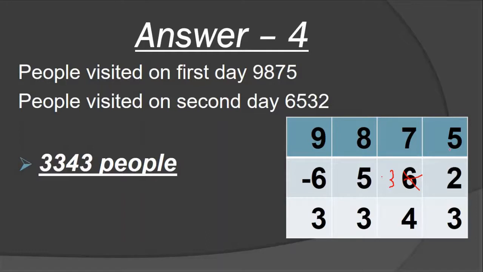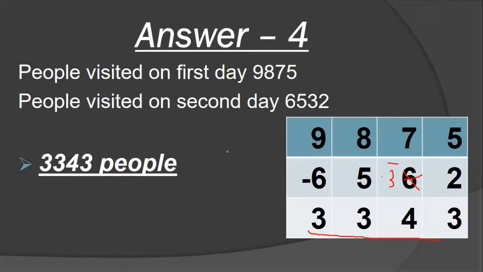There is no 6. 5 minus 2, 3. 7 minus 3, so how many students? 4. 8 minus 5, 3. 9 minus 6, how many students? 3. So the answer that comes is 3,343. 3,343 people visited the newly launched website. Understood all students?